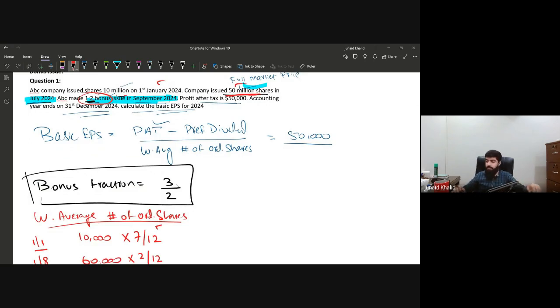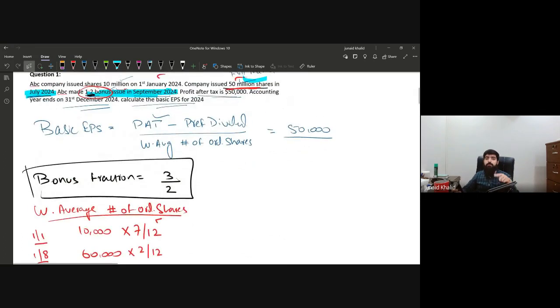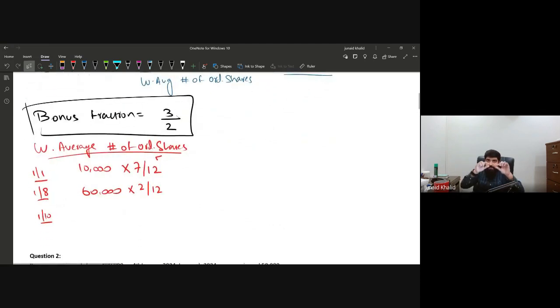The company is issuing bonus shares, that is 1 for 2. Now there are two strategies. Number one, we were having a total of 60,000 ordinary shares in issue, and on the basis of this, the company is issuing 1 for 2 bonus. If you calculate, 60,000 multiplied by 1 and divided by 2, the company will be issuing 30,000 shares on the basis of the existing shares, and in aggregate 60 plus 30 will make 90,000 ordinary shares.